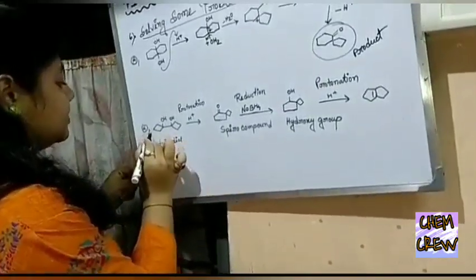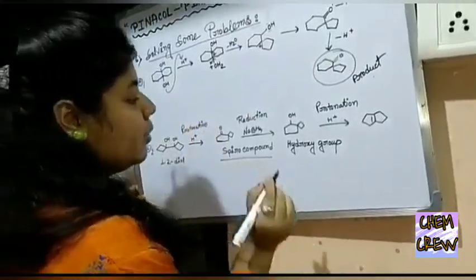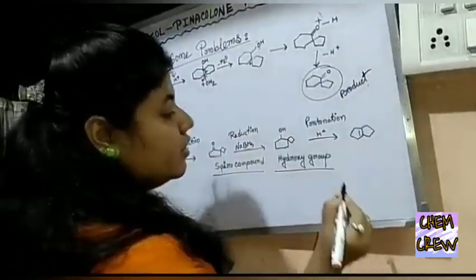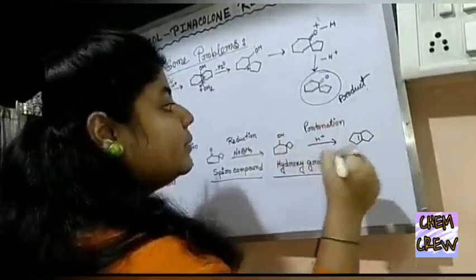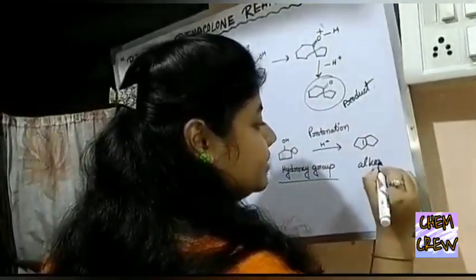And the second problem is that the 1,2-diol is protonated to give a spiro compound, then reduced with sodium borohydride to give a hydroxy group, and then again protonation to give an alkene.